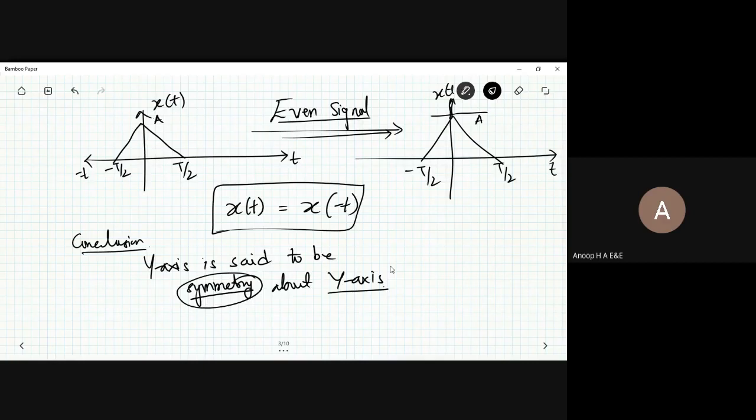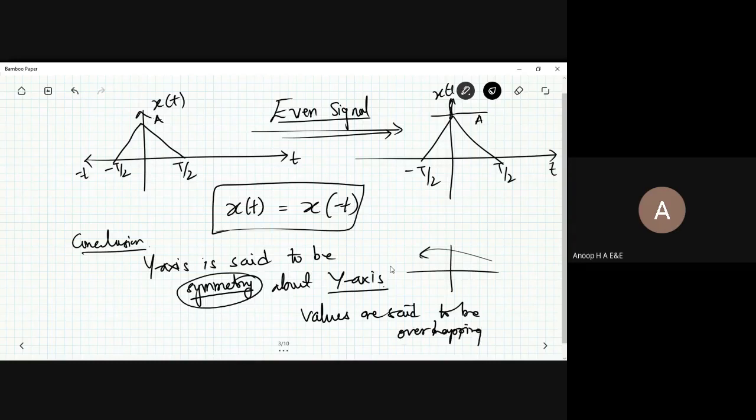Once you fold across the y-axis, if you fold the signal on the right hand side and the left hand side, quite clear to this, if you fold it like this, you will have the values completely overlapping with respect to each other. So values are said to be overlapping about the y-axis, which is called the symmetry.